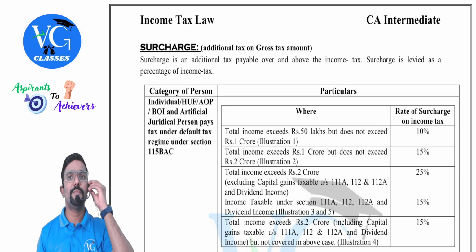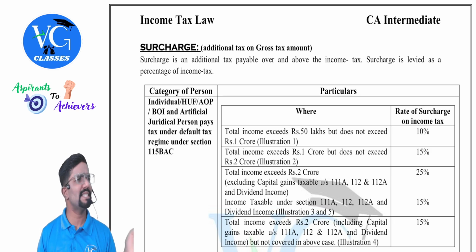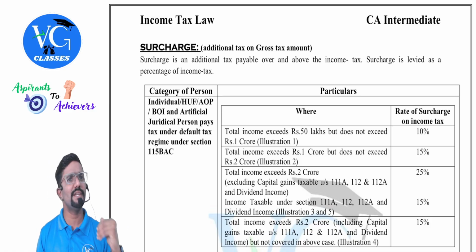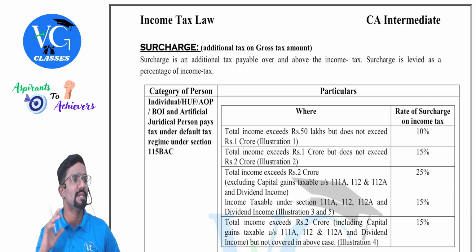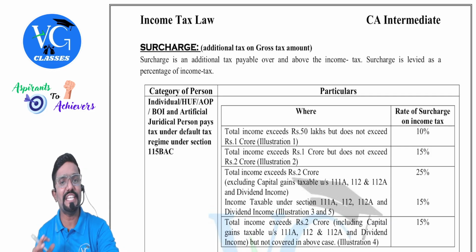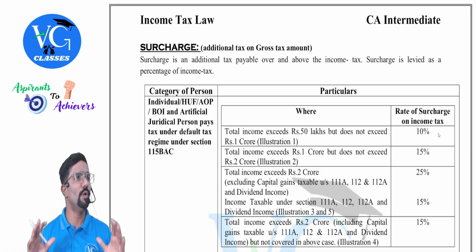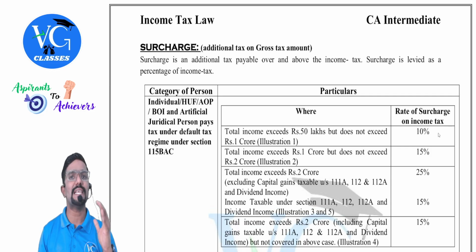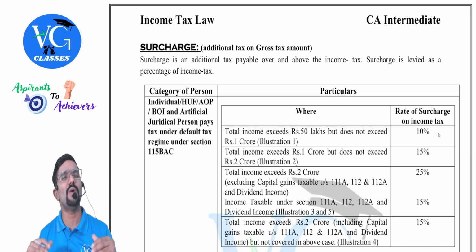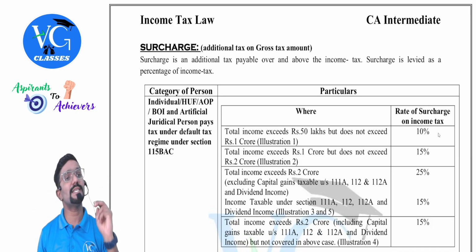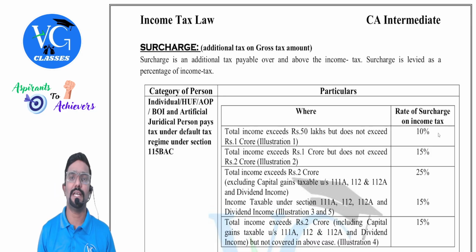Yes, students. So in the previous class, we have learnt about the tax rates applicable on special income as well as rebate. Now we have something called surcharge. Sir, what is surcharge? It is an additional tax on your gross tax. Sir, is it applicable always? No. Only if the total income of an assessee crosses certain limits, means only for those people who have huge income, they are charging some additional tax in the name of surcharge.